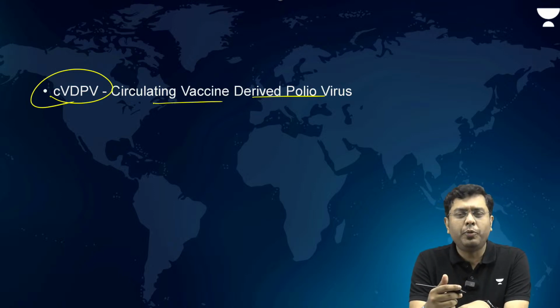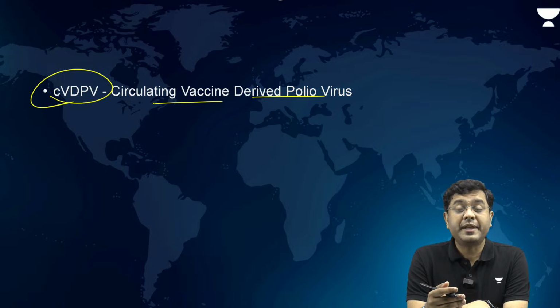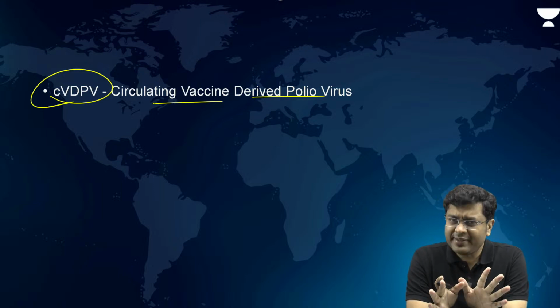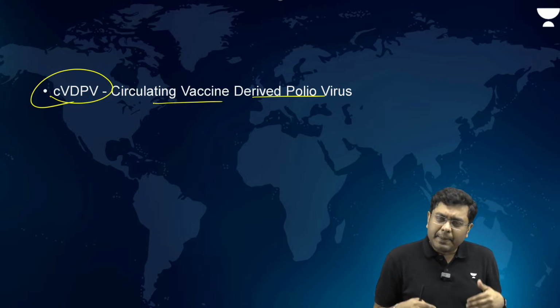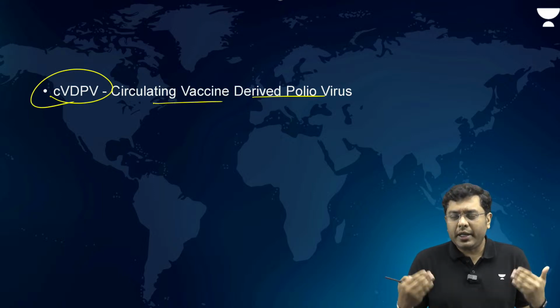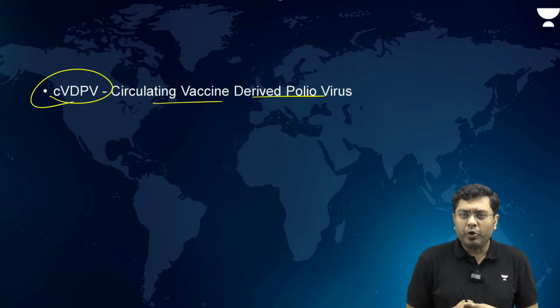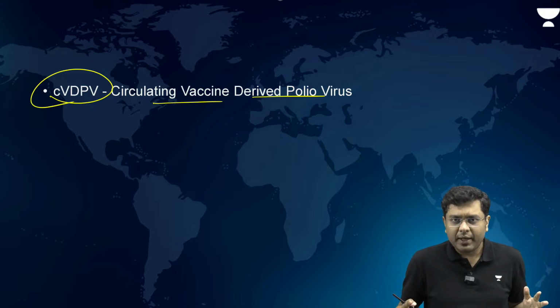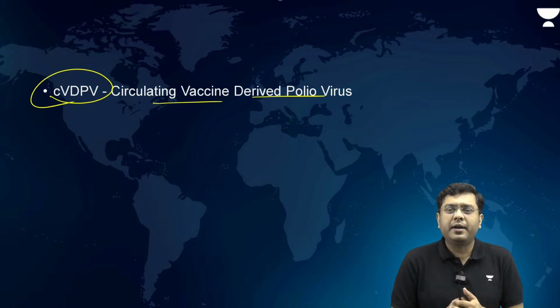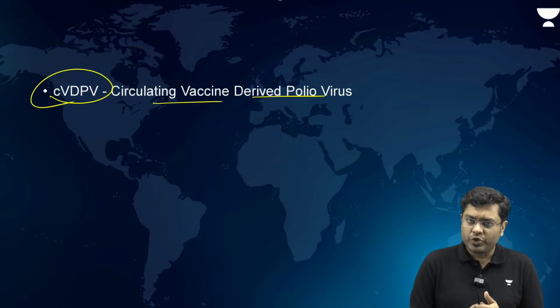What is the purpose of that? The purpose is that when that weakened polio virus enters, the body develops its own natural immune response, fights it away and develops that capability for the future as well, so that the body is not impacted by that virus going ahead into the future.